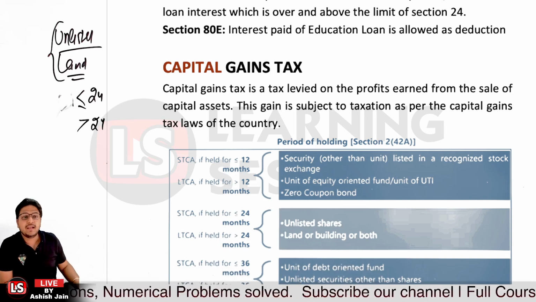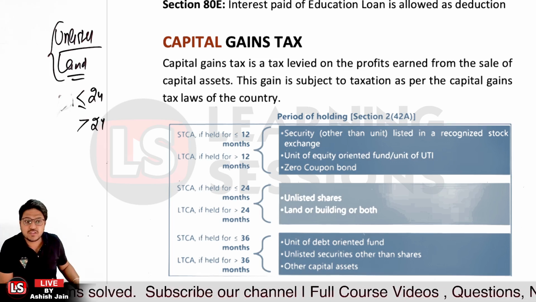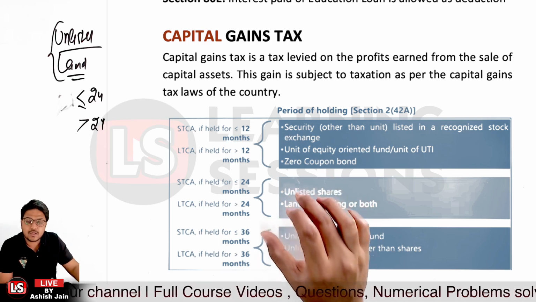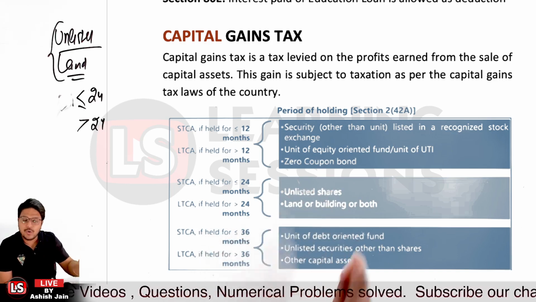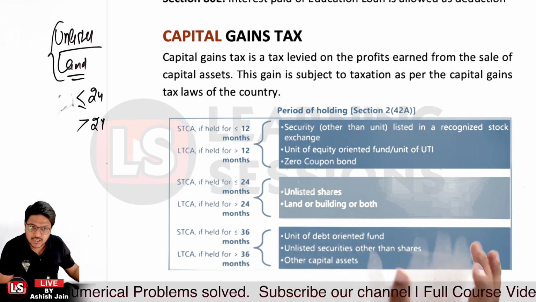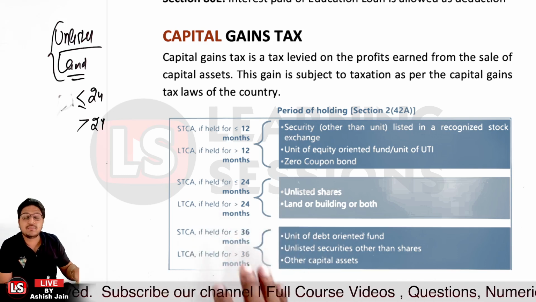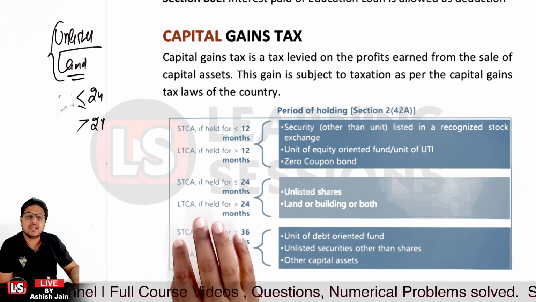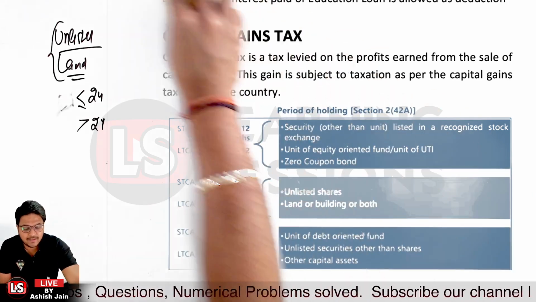And further, if we're talking about units of debt-oriented funds, or unlisted securities other than shares, or other capital assets, in that case, if you are holding the asset for less than or equal to 36 months, it is a short-term capital asset. If you're holding those assets for more than 36 months, then it will be considered a long-term capital asset, right? So that's the definition of short-term and long-term capital assets, depending upon the various types of assets and the holding period of that particular asset.